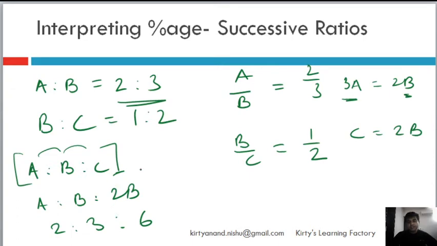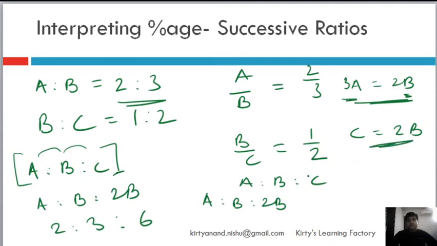Okay. Similarly, if I had to use this relationship, A is to B is to C. Now I know that 3A equal to 2B. So let's first write this. A is to B is to 2B using this one, right? But I also know that 2B is equal to 3A. So 2B, I can write it as A is to B is to 3A.